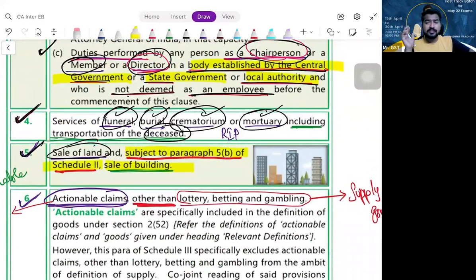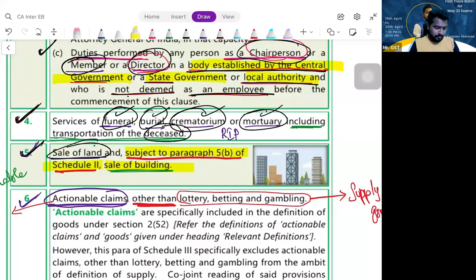Next, what is para 6? Actionable claims other than lottery, betting, gambling. Transaction in relation to betting, gambling, or lottery: is it a supply or not? It is a supply. Is it supply of goods or supply of services? Goods, supply of goods. Why? Because they are actionable claims and they are included in the definition of goods. Is it clear?